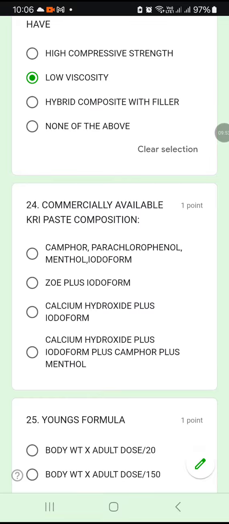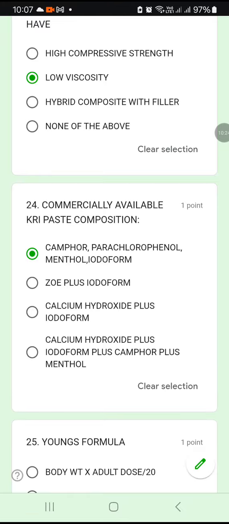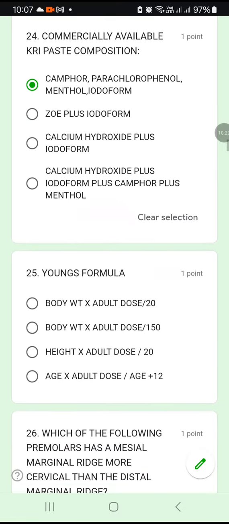Question number 24. Commercially available KRI paste composition. What is the composition of KRI paste? Camphor, parachlorophenol, menthol, iodoform. Or zinc oxide, eugenol, no. Calcium hydroxide plus iodoform, no. Calcium hydroxide plus iodoform plus camphor plus menthol, no. Calcium hydroxide is not a part of KRI paste. Mainly it contains camphor, parachlorophenol, menthol and iodoform. Option A is the answer.